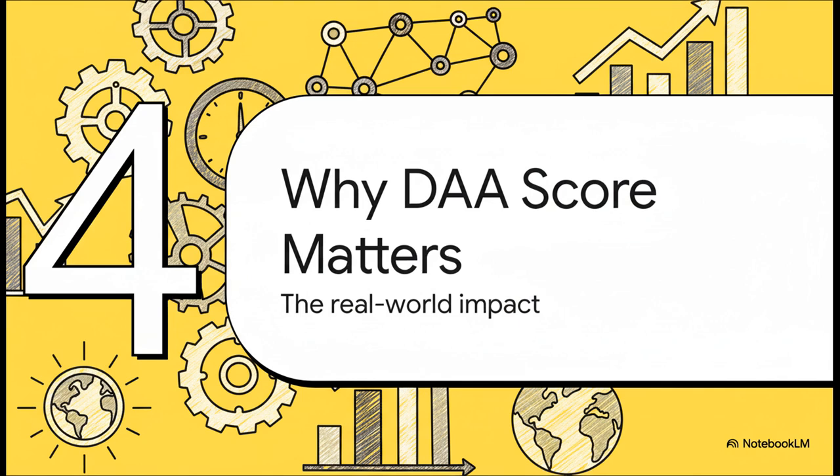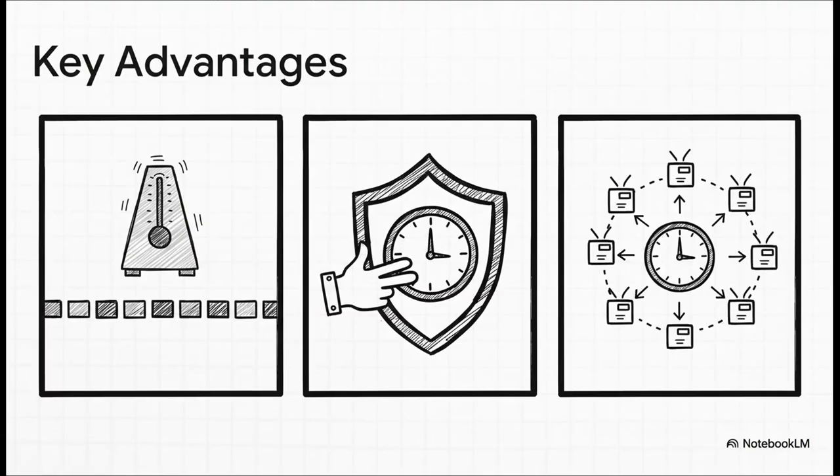Okay, so we've covered the what and the how. Now let's get to the most important part. Why does any of this actually matter? What's the real-world impact? Let's dive into our final section. And the impact is huge. First off, it gives you consistent block times. The network can automatically adapt to big swings in mining power, which keeps block production nice and predictable.